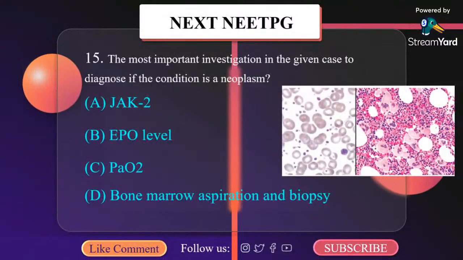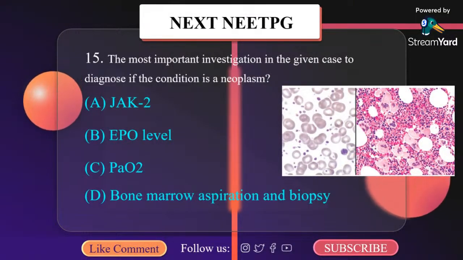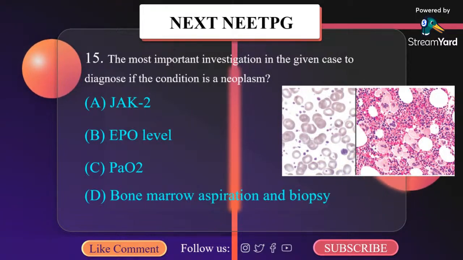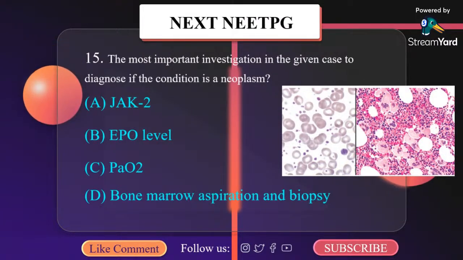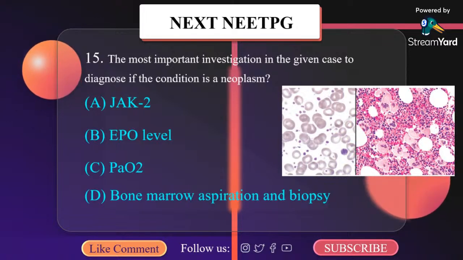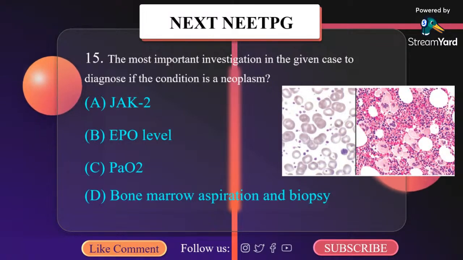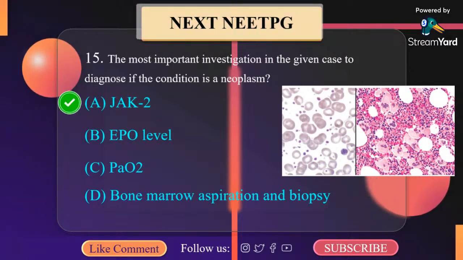The most important investigation in the given case to diagnose if the condition is a neoplasm: A. JAK2. B. Erythropoietin level. C. PaO2. D. Bone marrow aspiration biopsy. Here you can see the platelet count is much increased. So it is essential thrombocythemia. This can be detected by JAK2 mutation. Correct answer is JAK2.